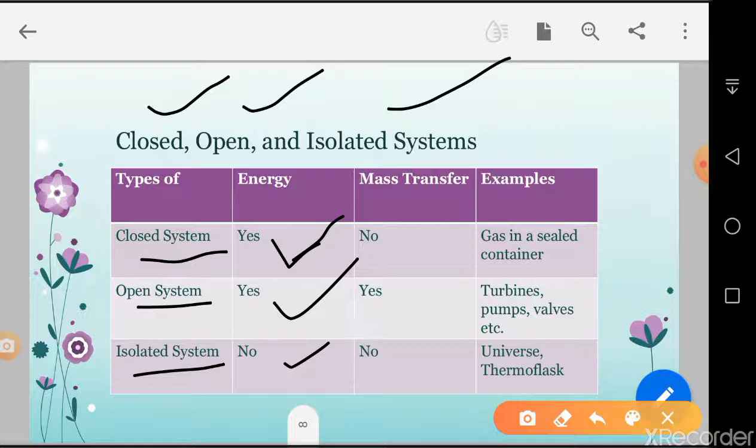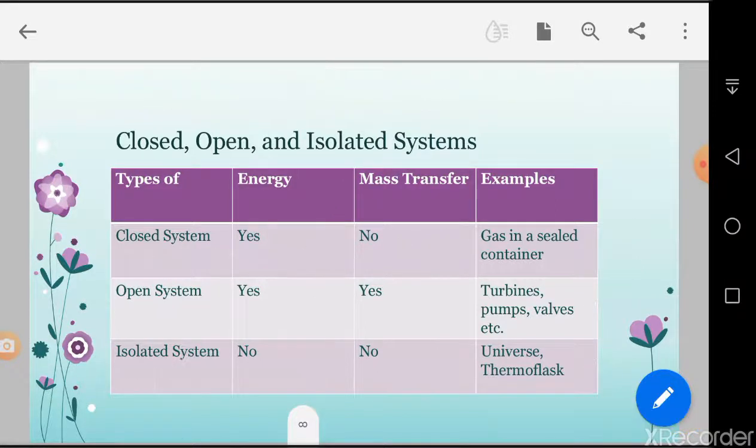Okay. Mass transfer: in a closed system, no mass transfer. In an open system, mass transfer exists, and in isolated, no. So examples are a gas in a sealed container, turbine, pumps, valve, and compressor. Many examples of that. The steady flow energy equation has some applications. It is basically related to the open system, and isolated is the universe and thermoflask. Okay. Next slide.